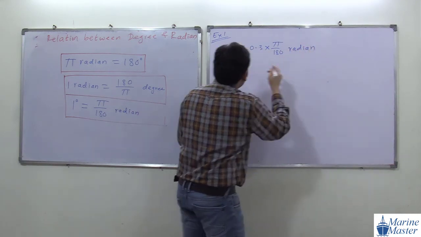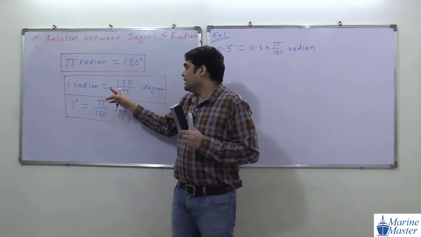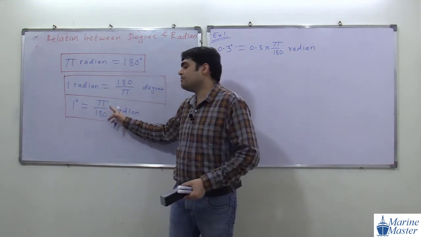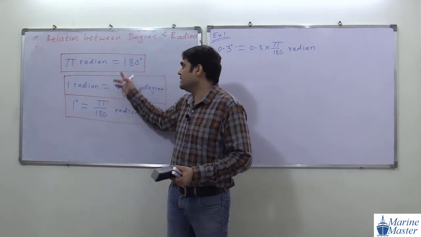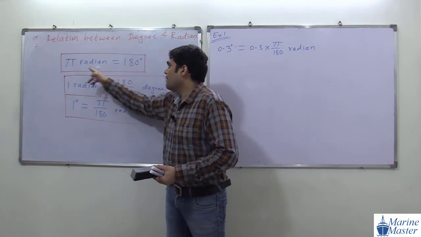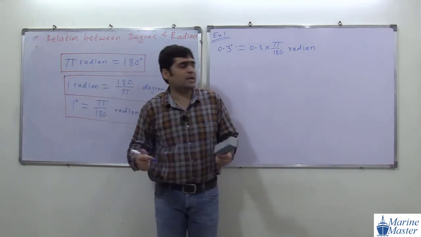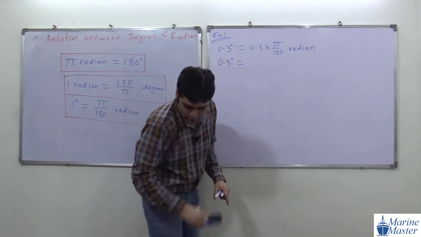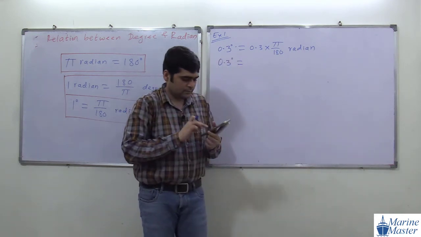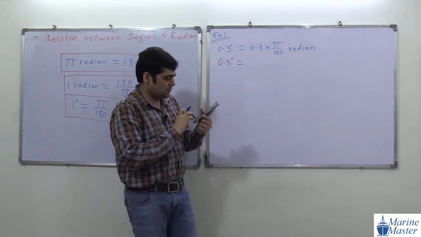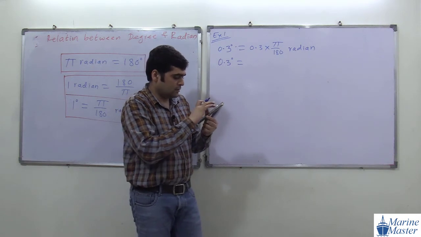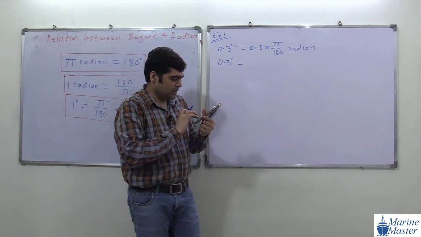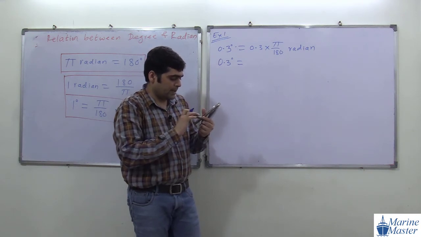So for getting degree to radian, we have to multiply by pi by 180. And how did we get pi by 180? 1 degree means pi by 180; we divide on this side. Very simple discussion. Please do the calculation for 0.3 degree: 0.3 multiplied by pi divided by 180.